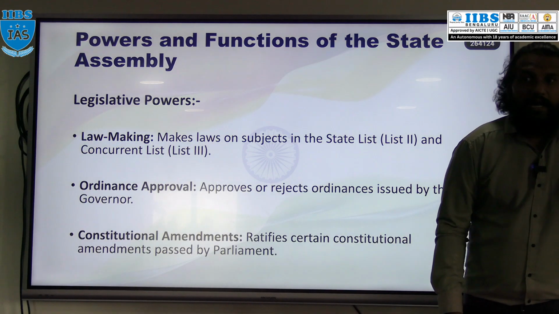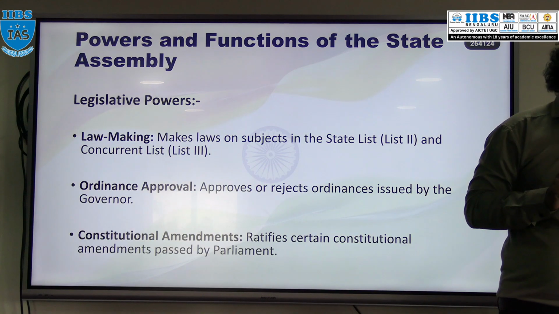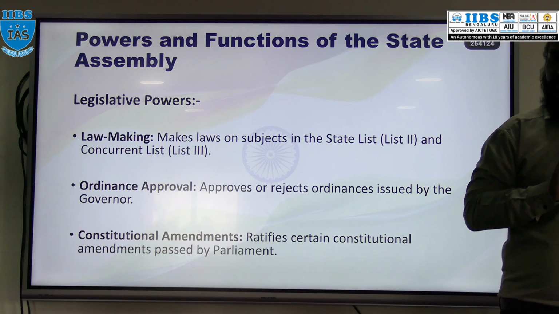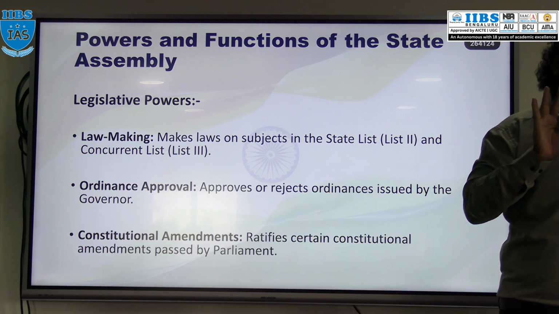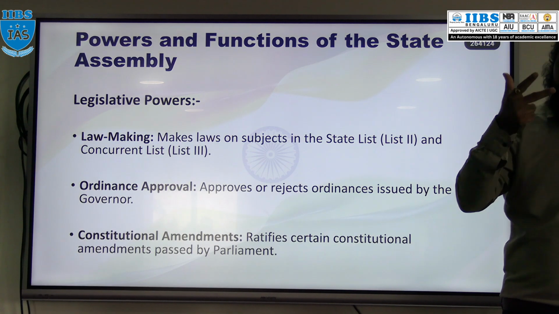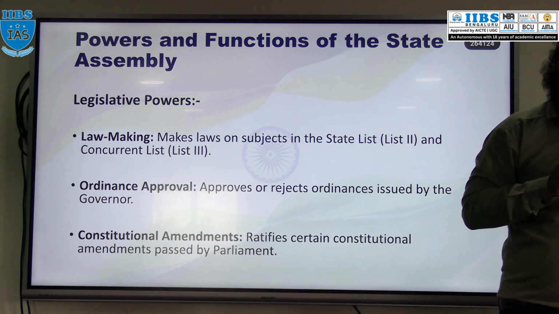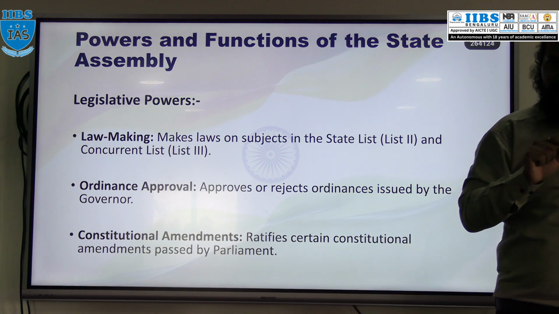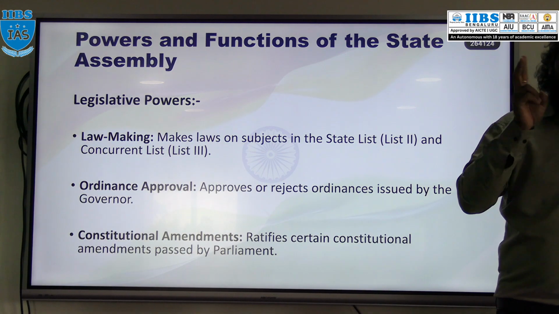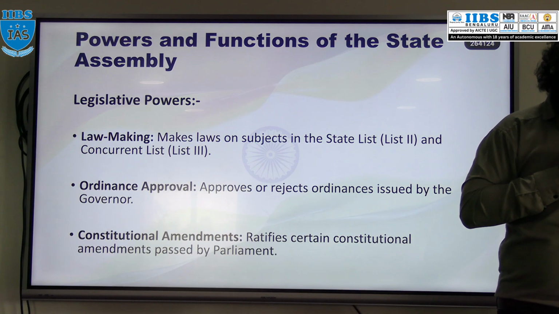Apart from that, while discussing the constitutional amendment, we discussed that our constitution can be amended by 3 types of majority: simple majority, special majority, and special majority with ratification of not less than half of the Indian states. Now take an example, a constitutional amendment bill related to changing the relation between the central government and state government.